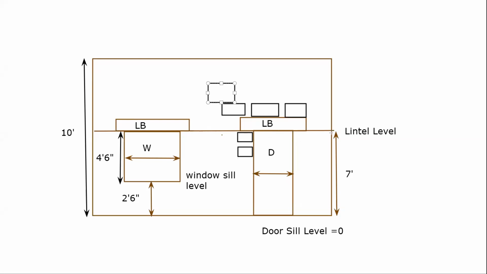And the standard height of the lintel level taken is 7 feet. The standard window sill level is taken as 2 feet 6 inches, or in some cases 3 feet. So the window height will depend on the window sill level. If the window sill level is 2 feet 6 inches, we can have a window height of 4 feet 6 inches. The width of the window is generally taken as 4 feet to 5 feet, but it can depend on your particular room size. So these are the standard sizes taken currently.